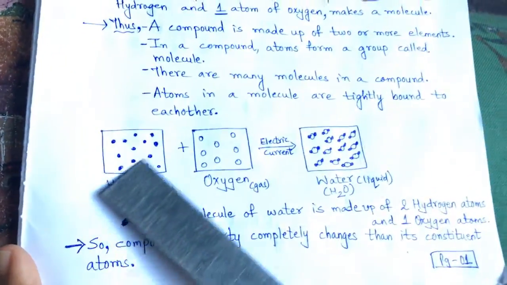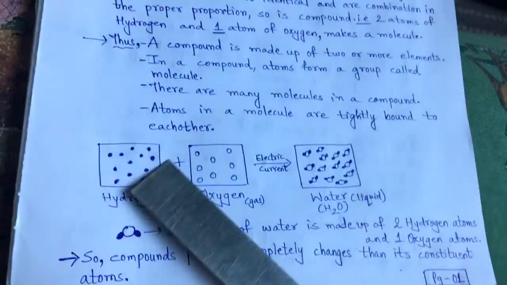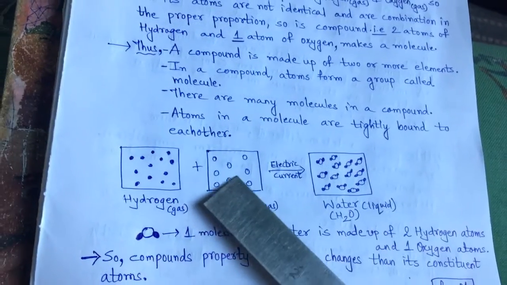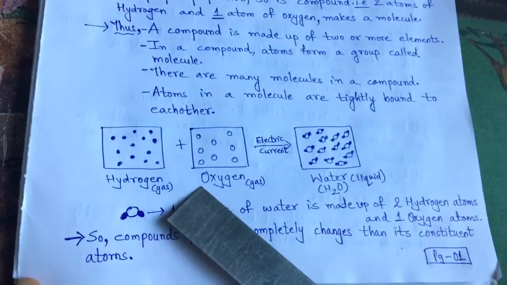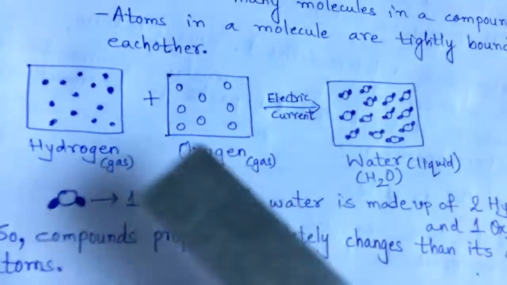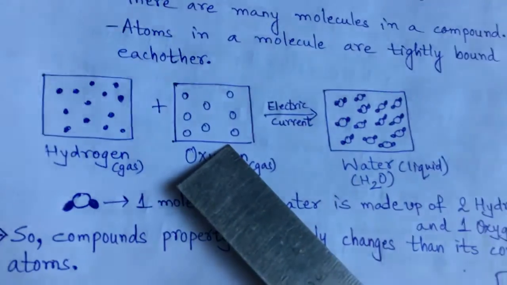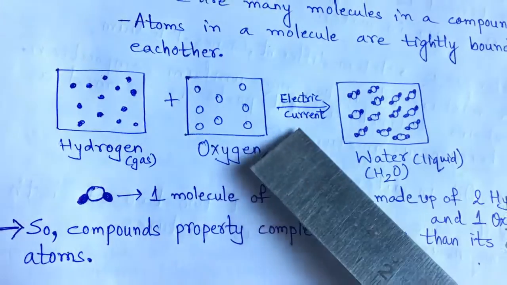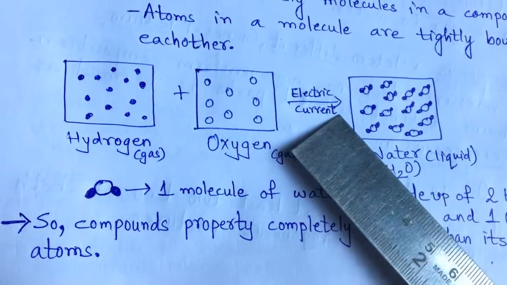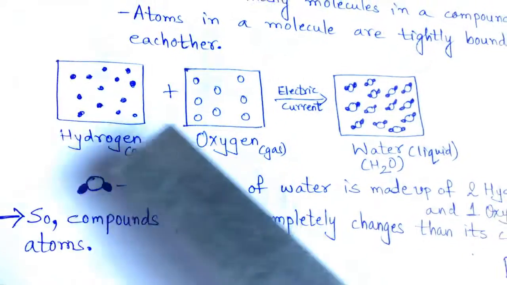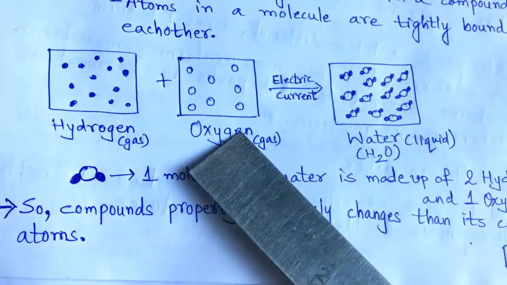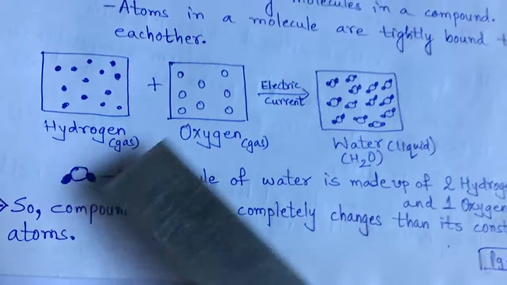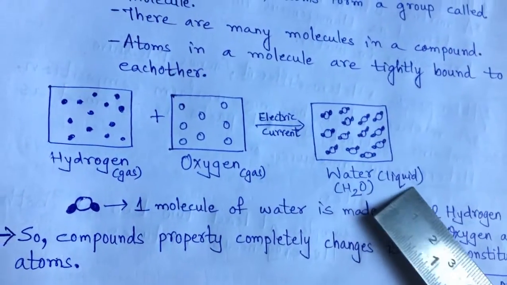I have made dark spots that show the hydrogen symbol, and hollow circular spots that show the oxygen element. When we combine these two and pass electric current, they will leave their own properties and combine each other chemically to give us liquid water.